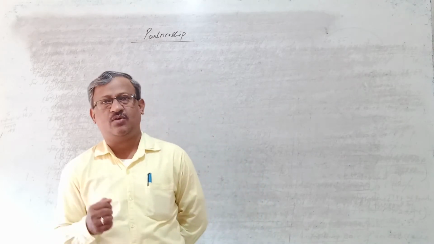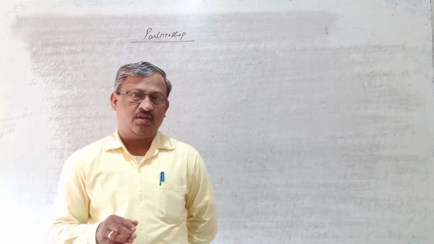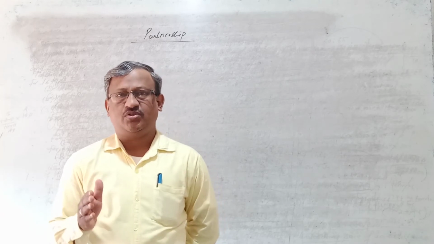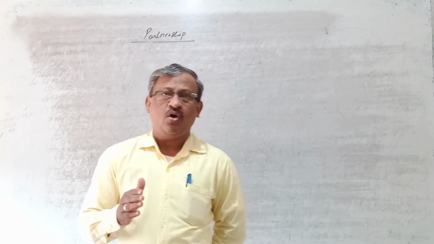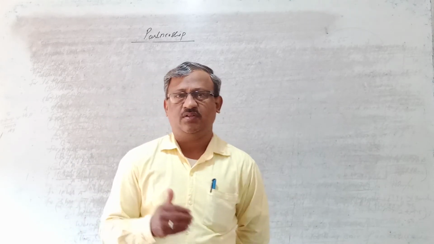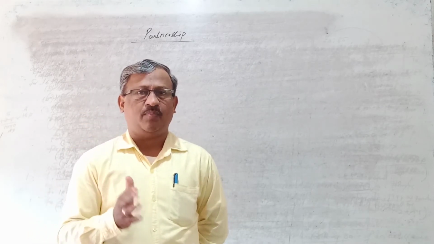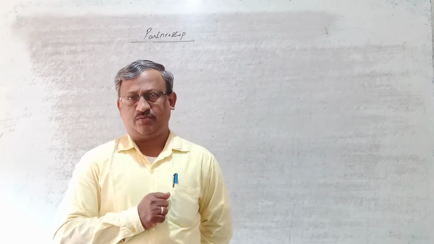First, like this, they have to enter into an agreement and start the business, and by the end of the year, profit or loss is always determined. Whatever profit is earned or whatever loss is incurred, the same is distributed among all the partners in their capital proportion or in the agreed proportion, right?